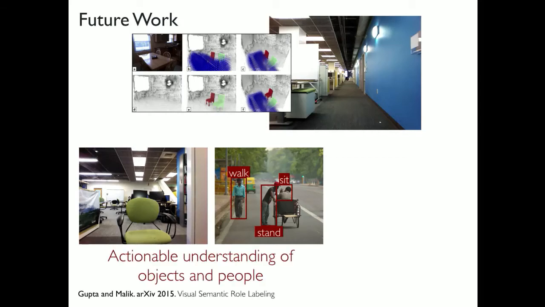But then again, the question is, how can we make this understanding actionable? How can we use whatever we understand about humans and their actions in computer vision, and make that understanding actionable? How can we take better actions knowing what the human is actually doing?